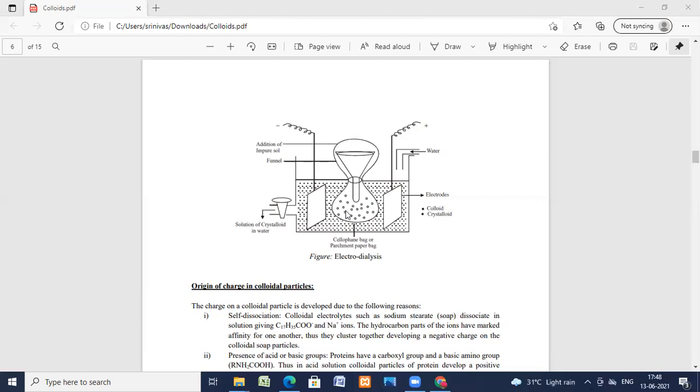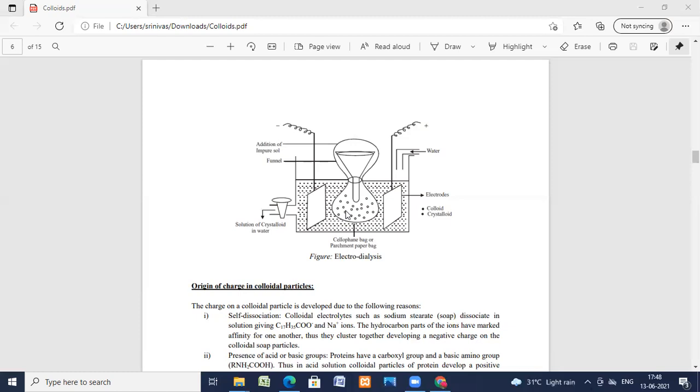So if the pores of the ordinary filter paper are made smaller by soaking in the solution of gelatin or colloidion, and subsequently hardened by soaking in formaldehyde, the treated filter paper retains the colloidal particles and allows the true solution to escape. In that way, ultrafiltration, again and again the filtration is done.